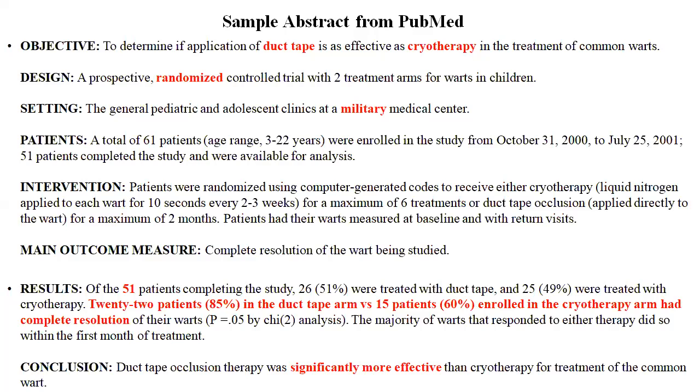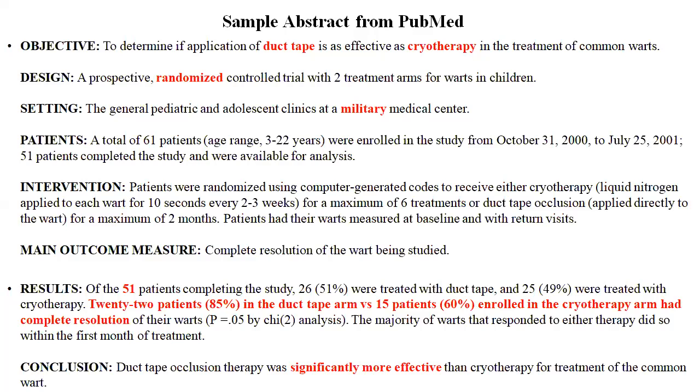Am I clear? If you are taking a population from prison, from a military center, from age-old homes, they have a specific set of exposures. So generalizability of such centers is a little limited.